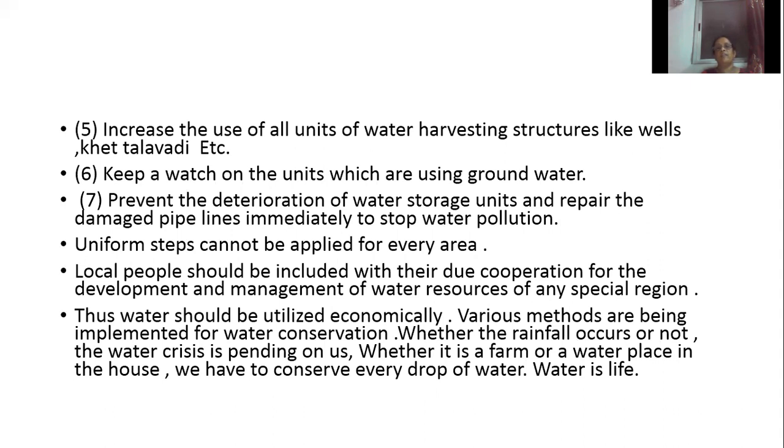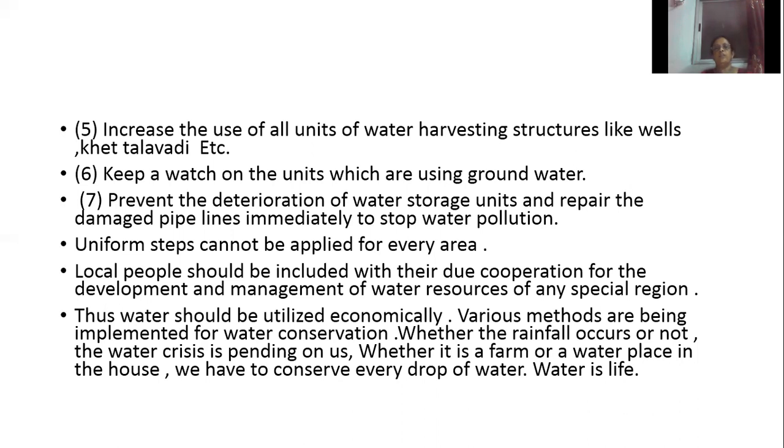Then the seventh one, prevent the deterioration of water storage units and repair the damaged pipelines immediately to stop water pollution. So we should stop the pollution of water storage units, and whenever pipes are damaged, we should try to repair them immediately, so that we can stop that water pollution. So these are the steps taken for water management.